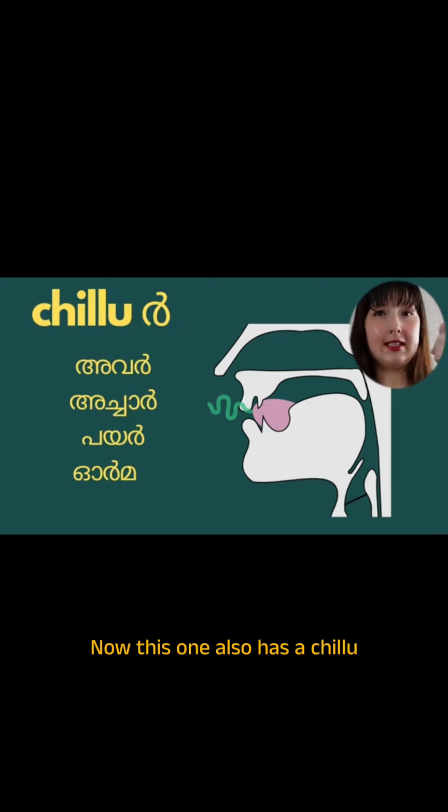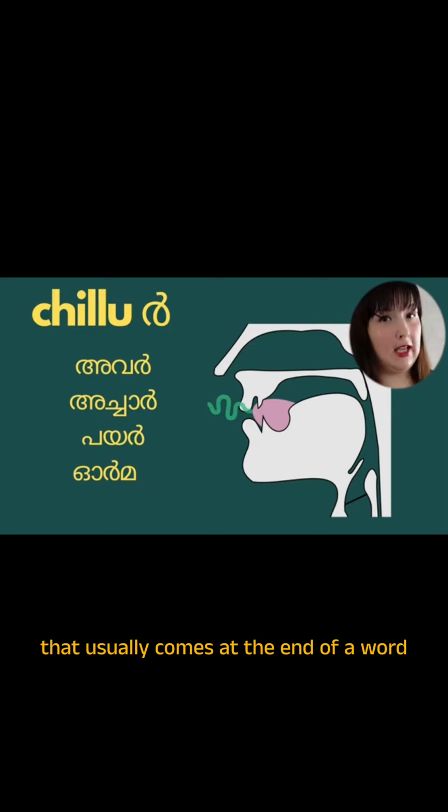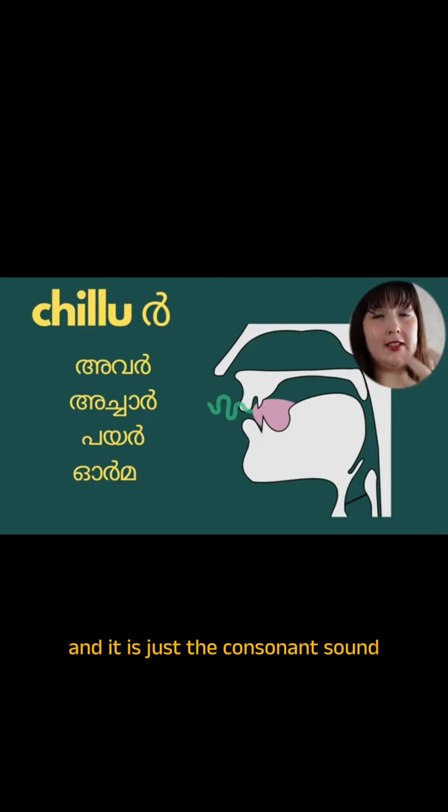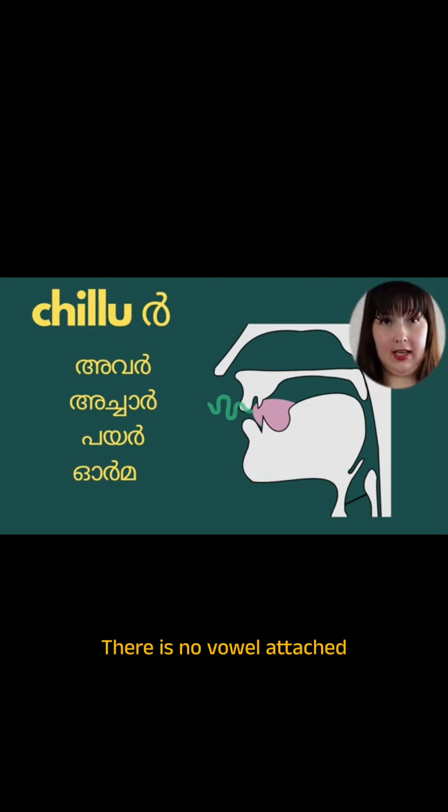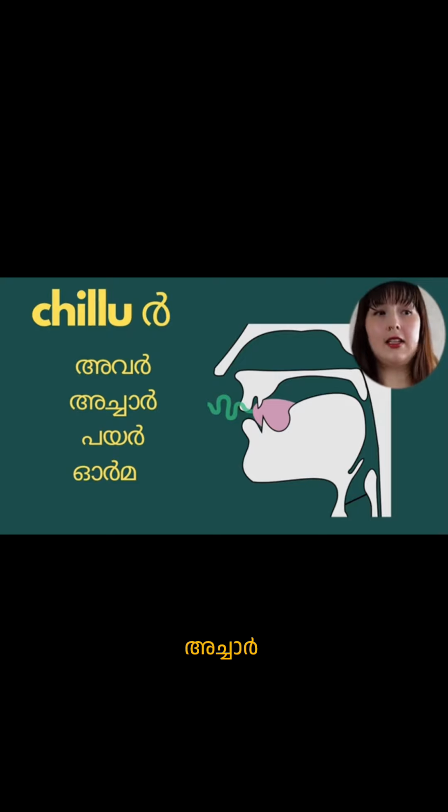Now this one also has a chilu. A chilu is a letter that usually comes at the end of a word, and it is just the consonant sound. There is no vowel attached. So for example, abar, abar, achar, achar, payar, payar, and orma.